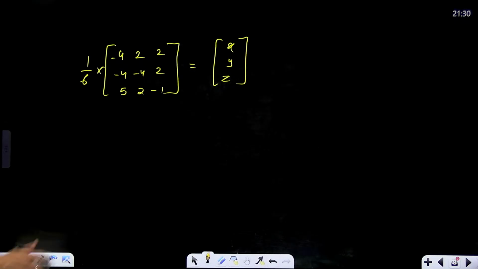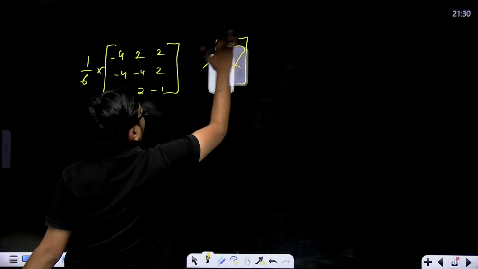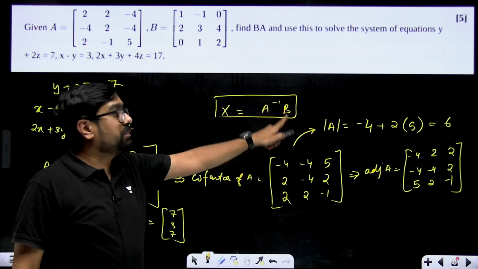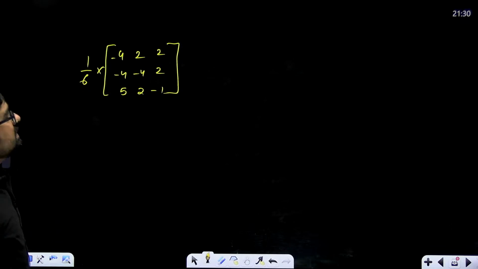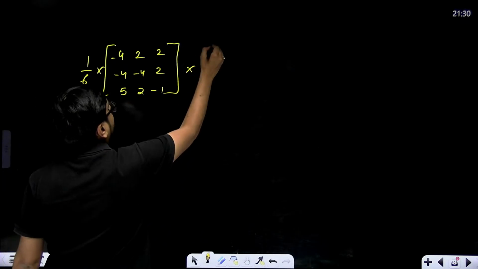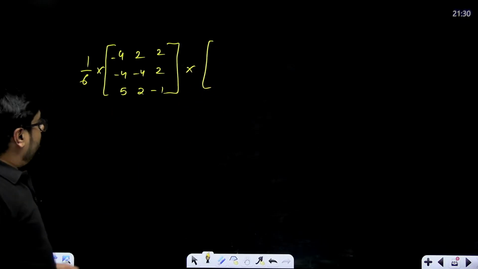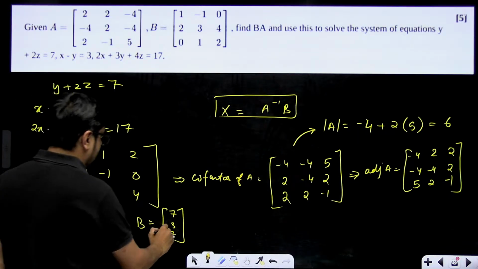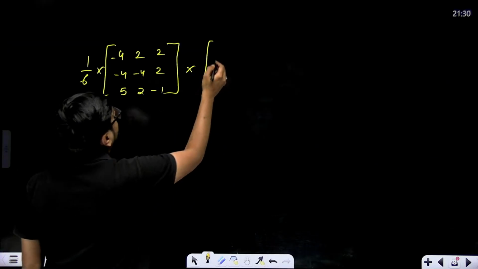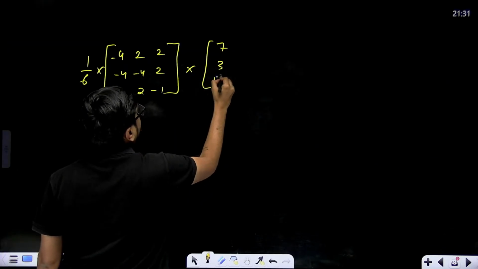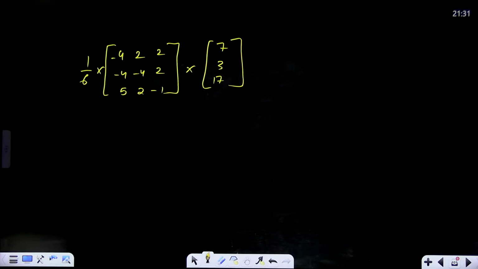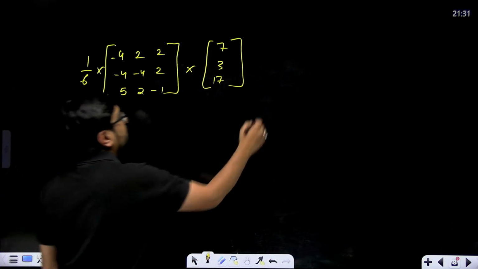Oh, sorry. One mistake we are doing. What did we write? We write X is equal to A inverse multiplied with B. So A inverse is this. This we'll have to multiply with B also. What was our B? B was 7, 3 and 17. These two will have to multiply, and this will directly give us the value.